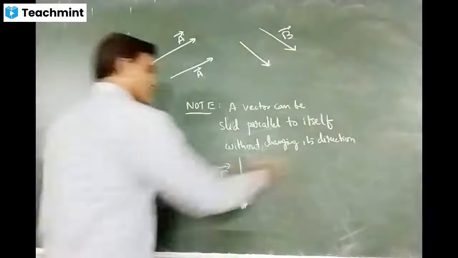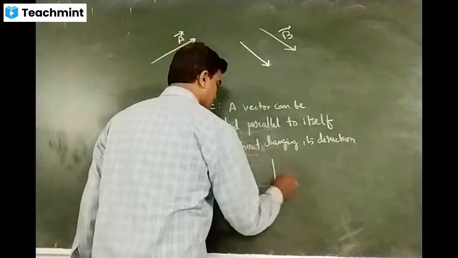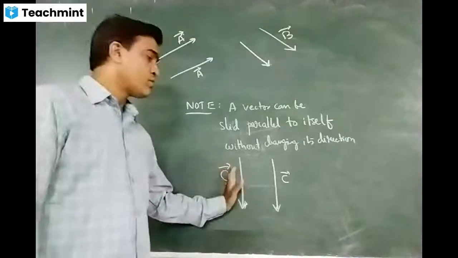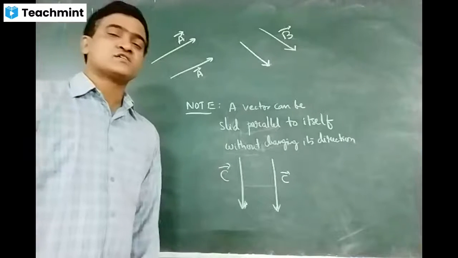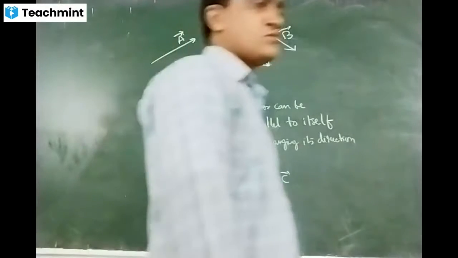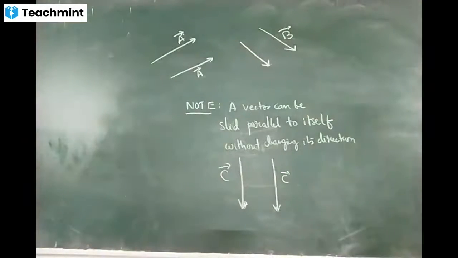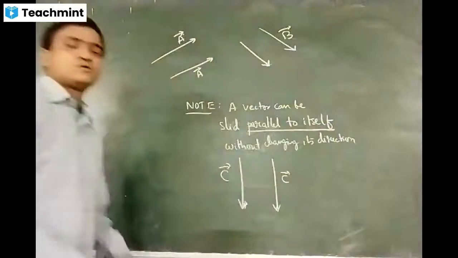So if I move this, C bar has moved. The vector has been moved from one point to another point in the same direction, but I did not change any direction here. Right? So it is slid parallel to itself. Very, very important: slid parallel to itself.